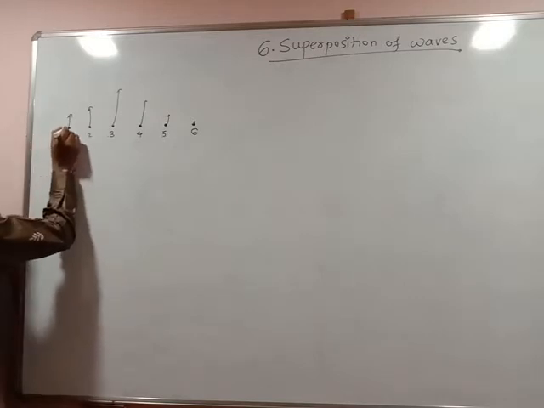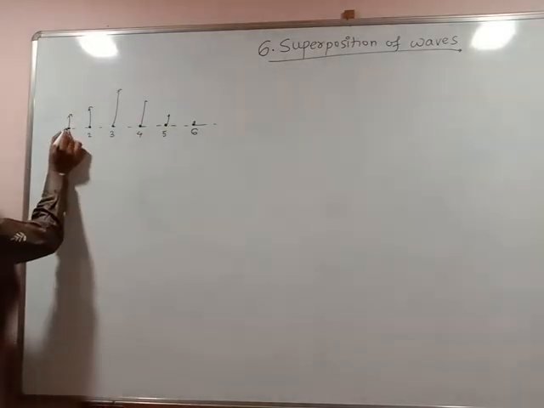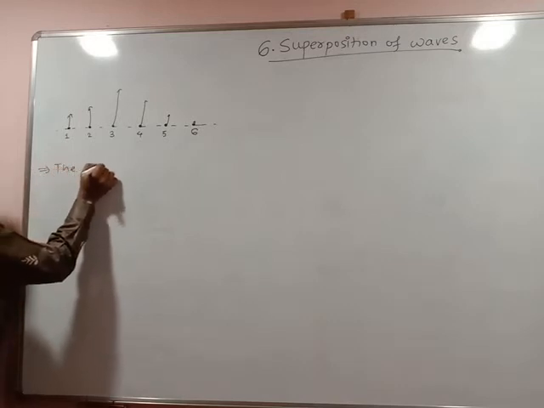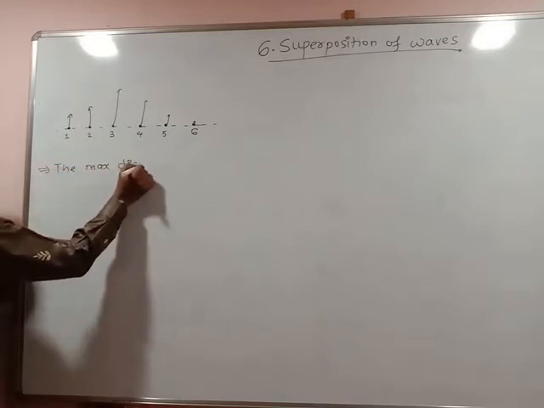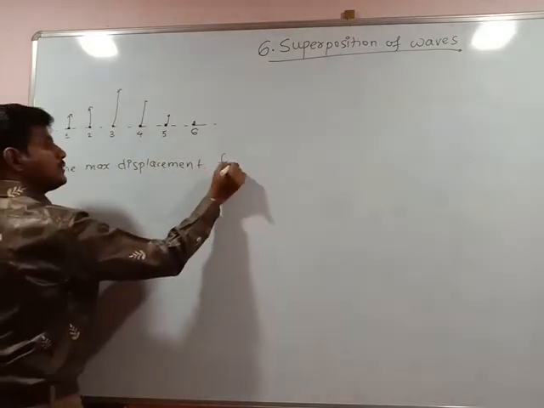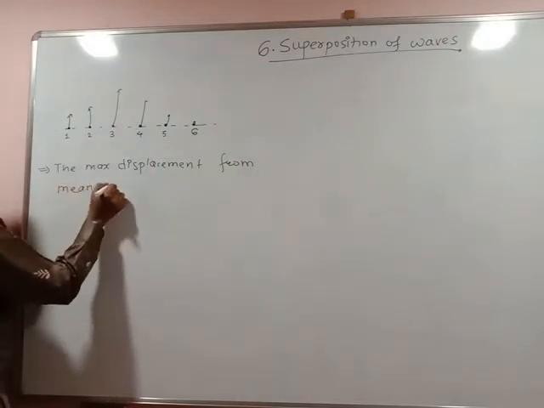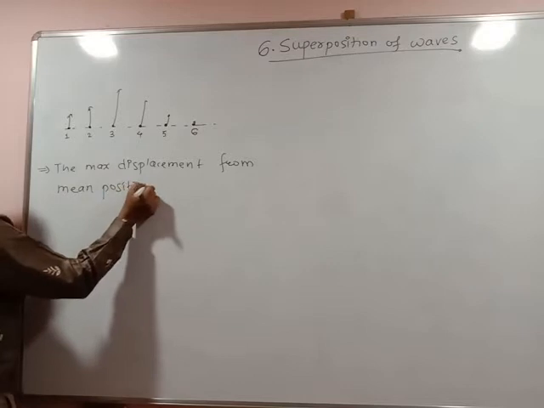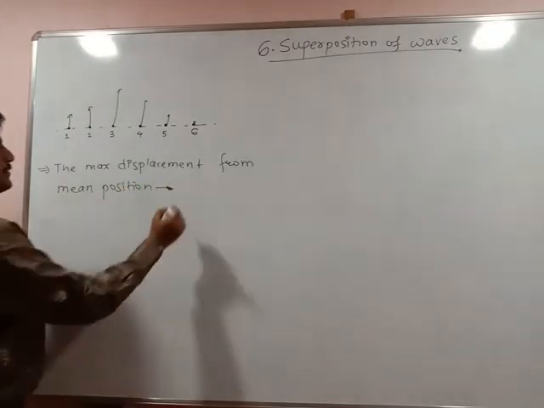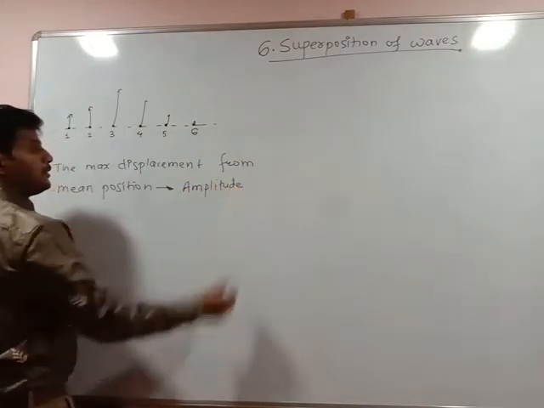This is the mean position of the particle, and this is the maximum displacement of the particle. The maximum displacement of a particle from its mean position is called the amplitude.